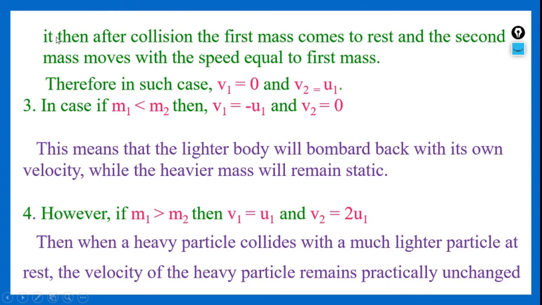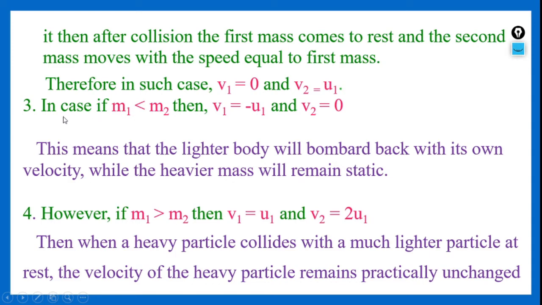So what I have discussed, that only I have written here. When two equal masses collide, and initially the second body is at rest, what happens after the collision? The first mass comes to rest because it takes the velocity of the second body before collision, and the second body moves with the speed equal to the first mass's velocity. Therefore, in such a case v1 becomes 0, the first body has come to rest, and the second body after collision is moving with the velocity of the first body.